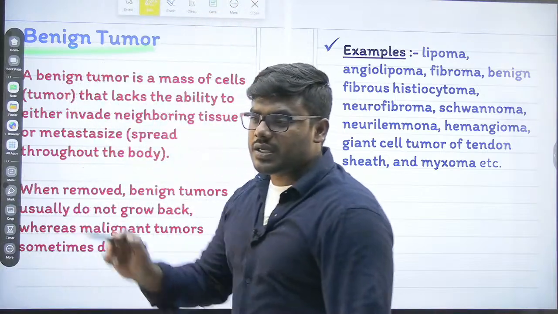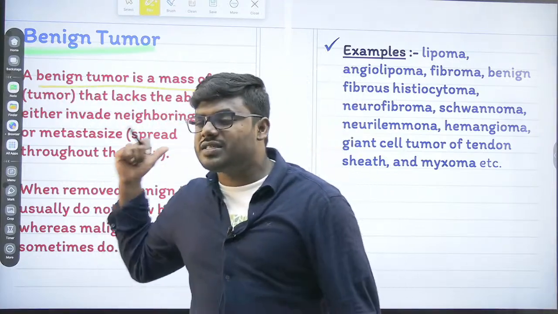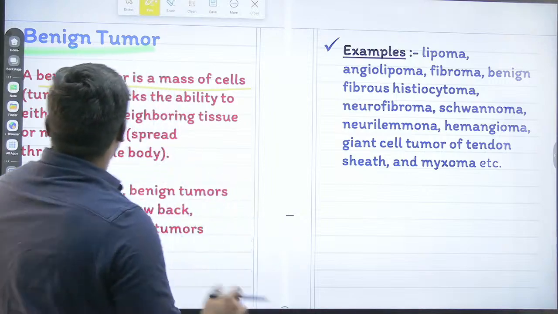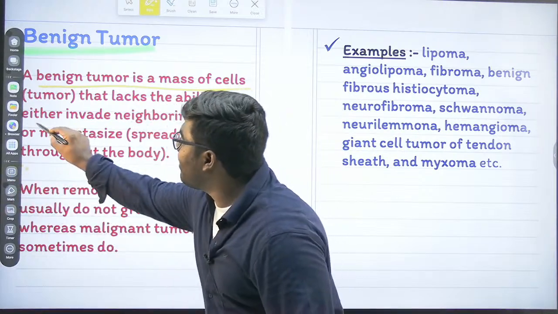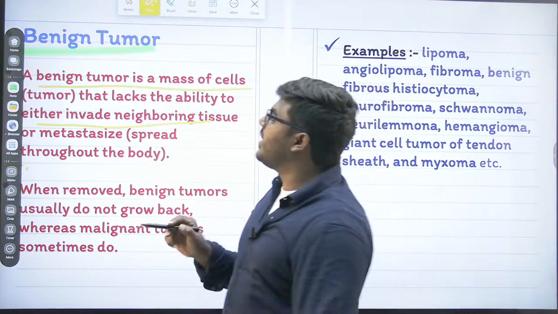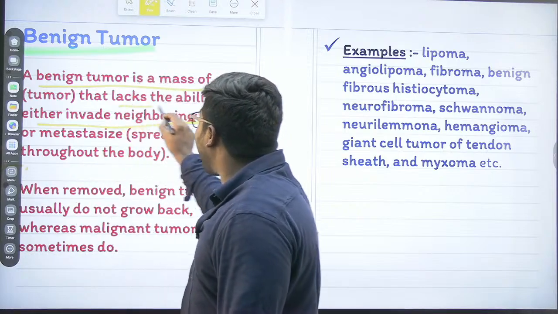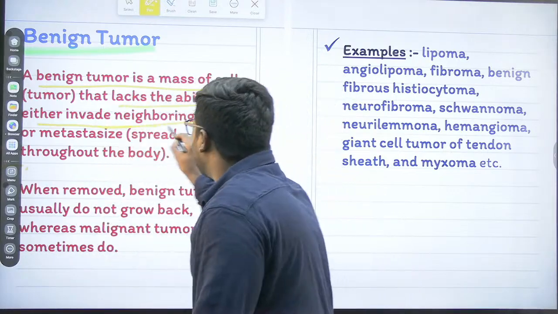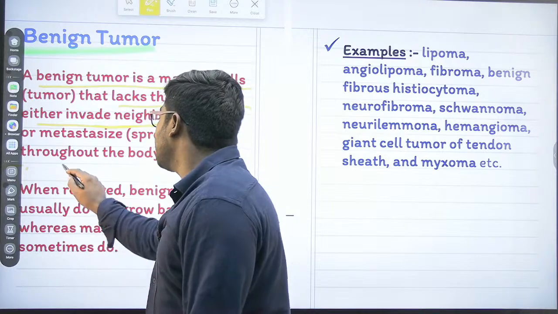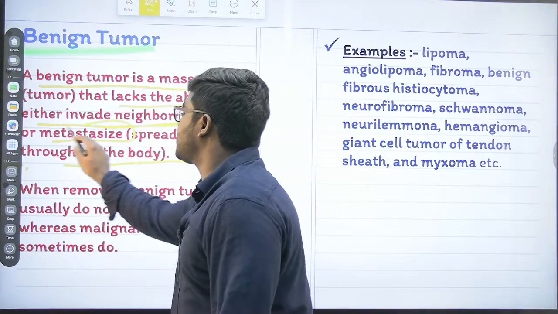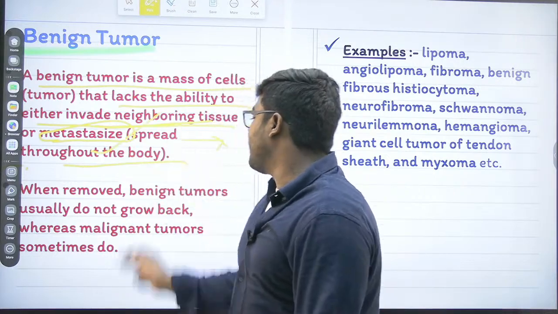Okay, every one of you focus, look into the definition here. Good evening. A benign tumor, what do you understand? A benign tumor is a group of cells or a mass of cells. But do you think it has the ability to invade? Never. It lacks the ability to invade into neighboring cells. And most importantly, friends, they never show the process of metastasis. I'll show you a very good animation in tomorrow's class. They never show metastasis.